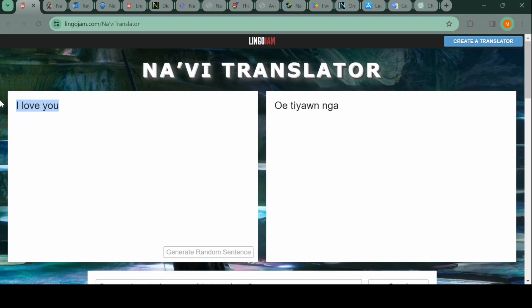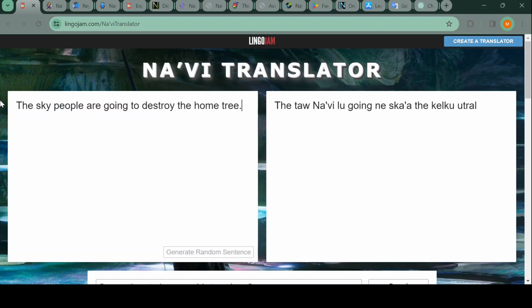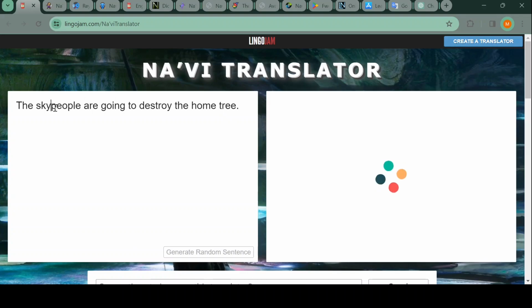Let's try that random sentence. The sky people are going to destroy the home tree. The tau navi zu going neska a de kelku utral. We could make this actually better by putting these two words together because it doesn't have home tree. It should have kelutral. Very weird.